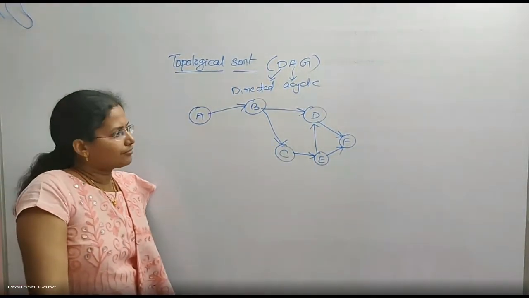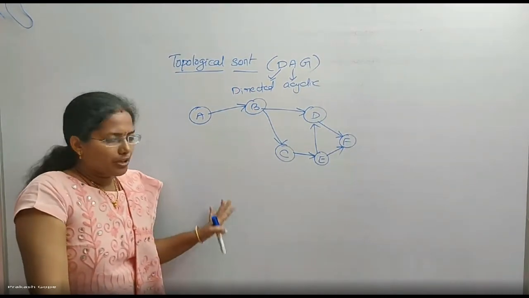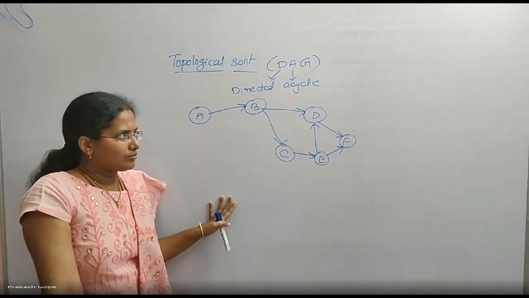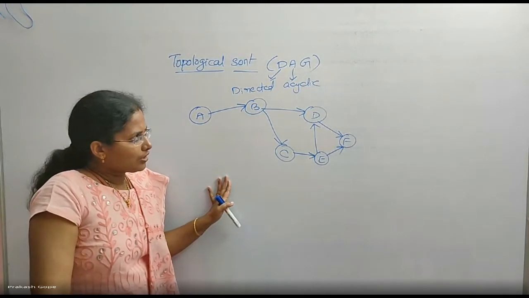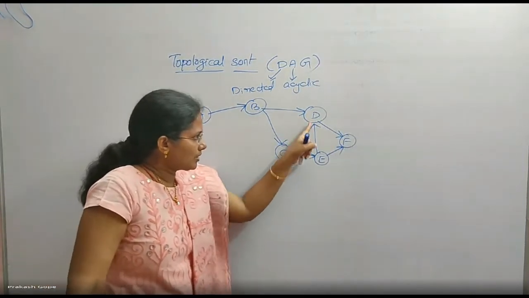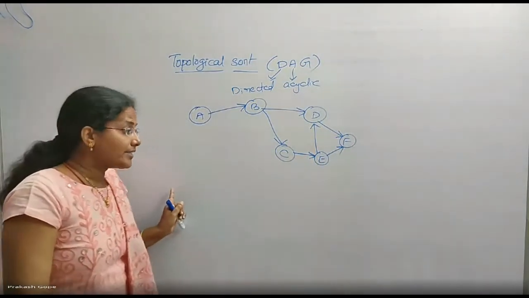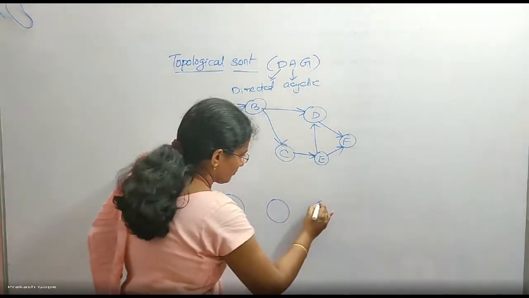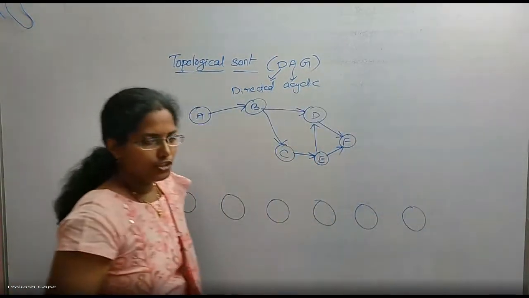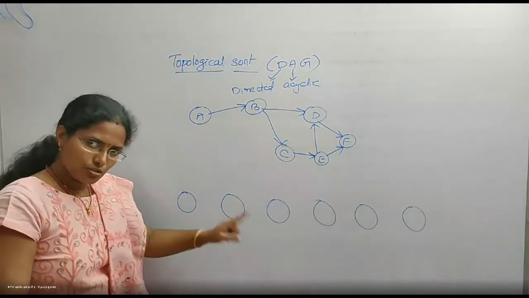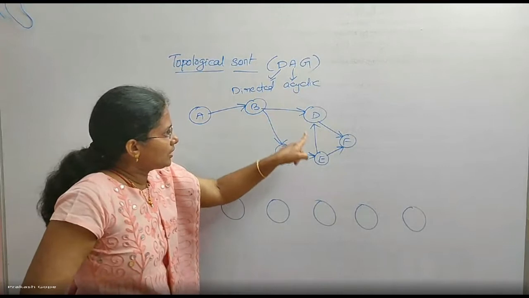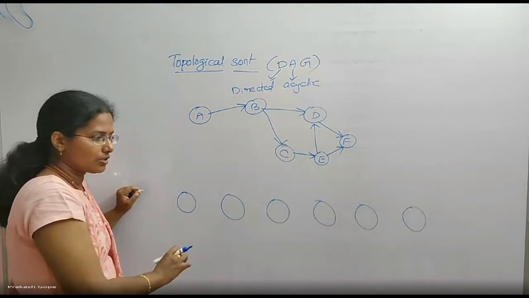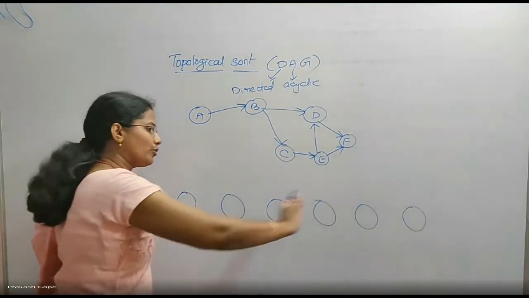For example, this is the graph. I want the topological sorting. What is topological sorting? Topological sorting is nothing but arranging these vertices, all the vertices, on a straight line. I want to write all the vertices like this. Arranging all the vertices on a straight line, so that if I represent all these edges here along with the directions, all those directions should be from left to right only.